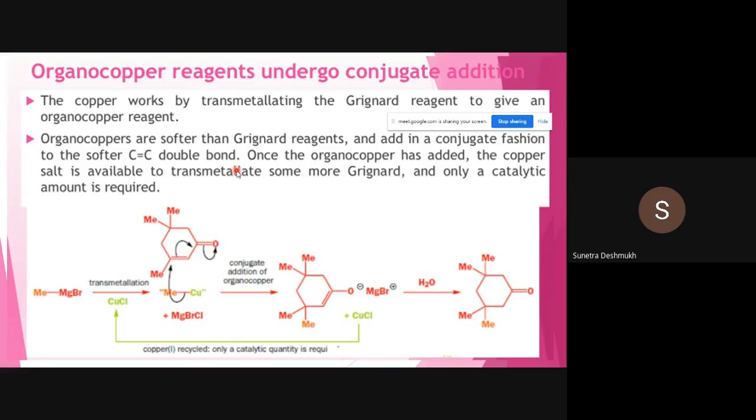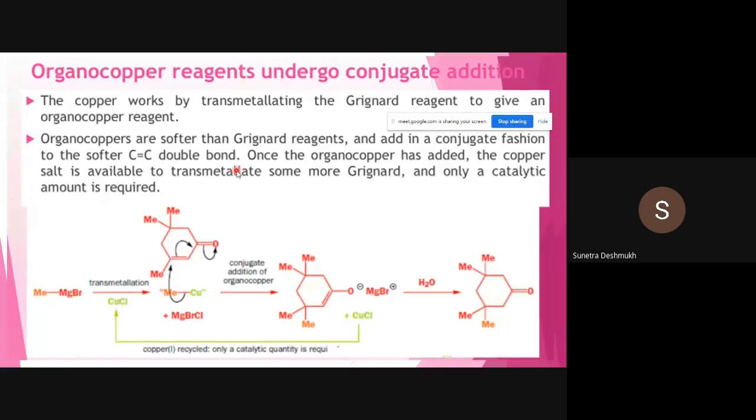Okay, so here copper works by transmetallation. Transmetallation means your nucleophile is changing from magnesium to copper as the metal. The methyl group is shifted from magnesium to copper.